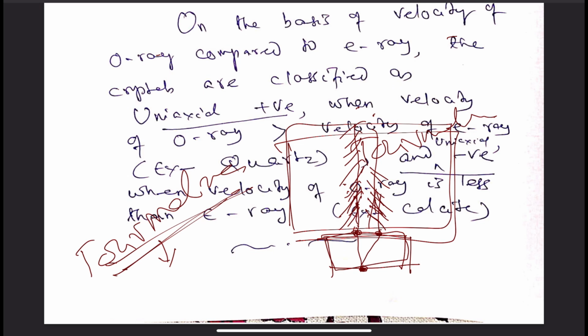Again rotate 90 degrees, same thing will repeat. So in 90 degree rotation, one will vanish, the other will appear. Again 90 degree rotation, the other will appear, the first one will vanish. So that clearly proves that these two rays, they vibrate in two mutually perpendicular planes. So this phenomenon of getting two refracted rays from a single incident ray is double refraction. I think this is clear to you all.